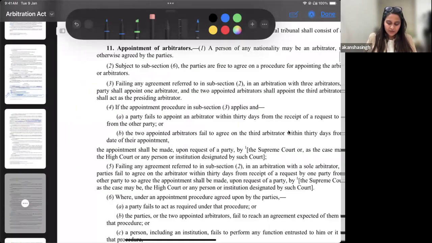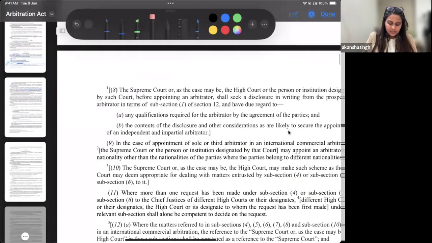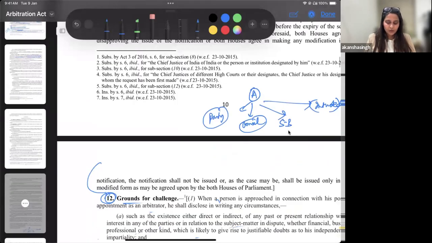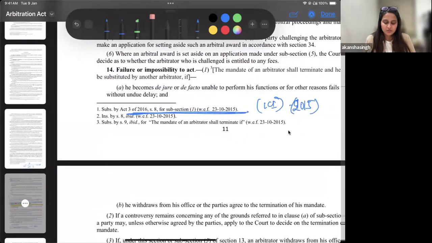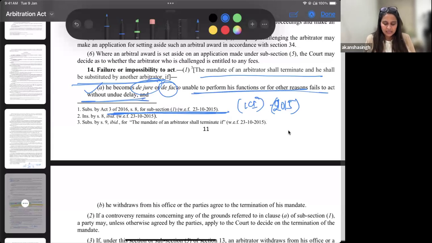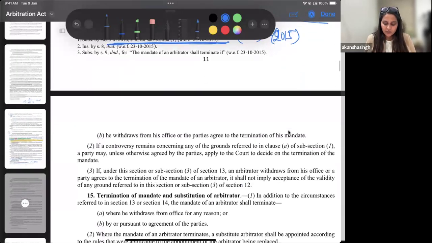So we have section 14, wherein we will discuss the second subsection of it. But in context, you must first understand what is there in subsection 1: failure or impossibility to act. Whenever there is an arbitrator, the mandate of an arbitrator shall terminate or he shall be substituted by another if he becomes de jure or de facto unable to perform his function, or by reason of undue delay, or he withdraws from his office.